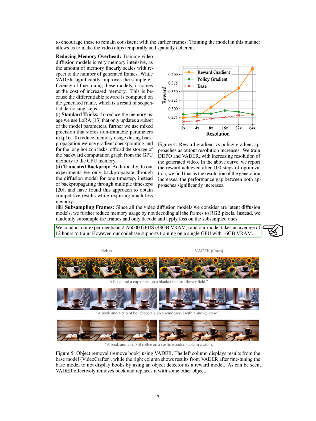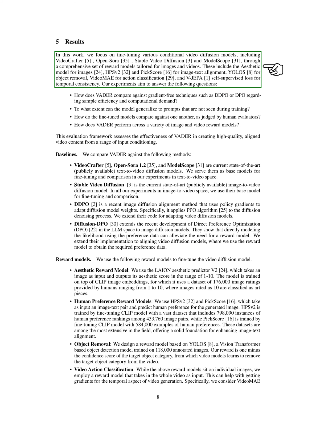Section: Results. In this section, we focus on refining different conditional video diffusion models like VideoCrafter, OpenSora, Stable Video Diffusion, and ModelScope by using various reward models tailored for images and videos. These reward models include the aesthetic model for images, HPSv2, and PickScore for aligning images and text, YOLO for removing objects, VideoMAE for classifying actions, and V-JEPA for ensuring temporal consistency.